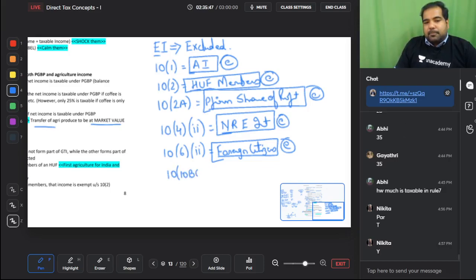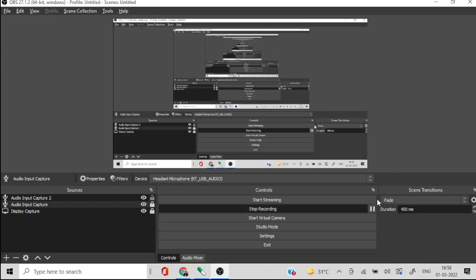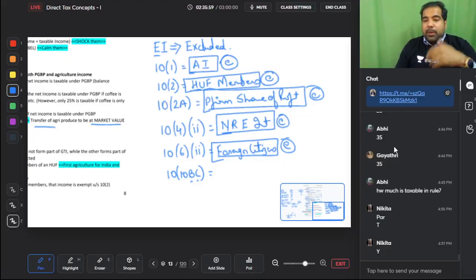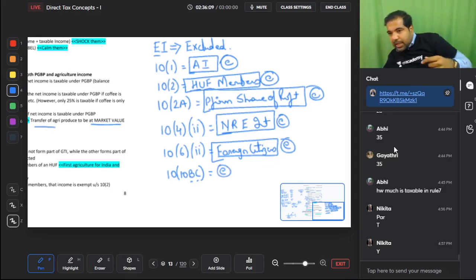Next, 10(10BC). BC is big catastrophe. A big catastrophe means a big flood, earthquake, etc. has happened, and because of that big catastrophe the government is giving money to the flood victims. In case of big catastrophes, this is an exemption. Yes, the money received in case of floods, etc., is exempted.